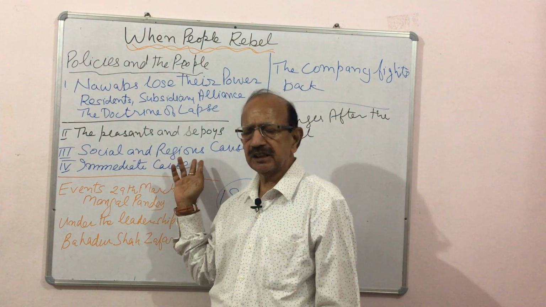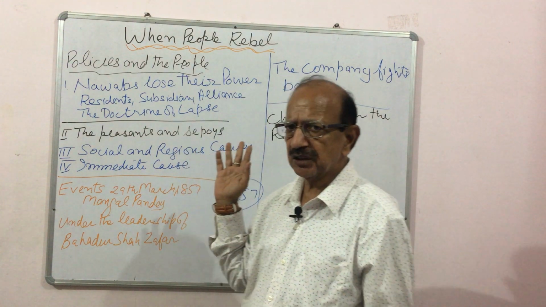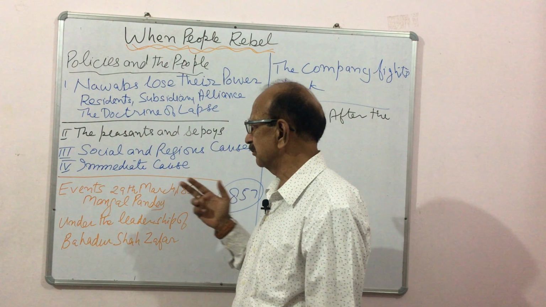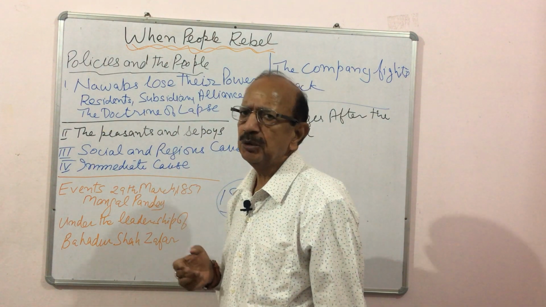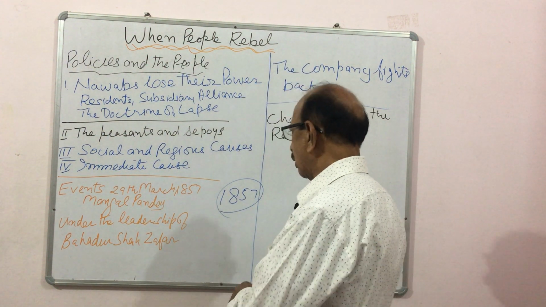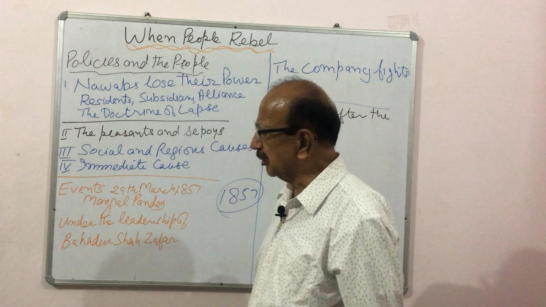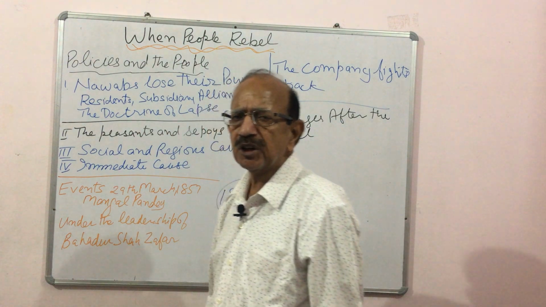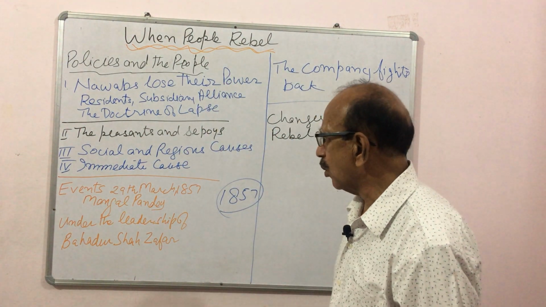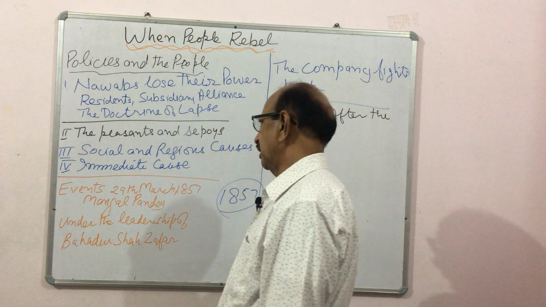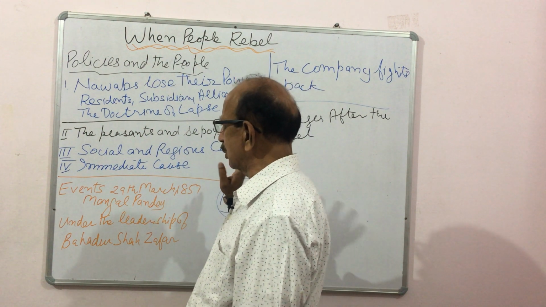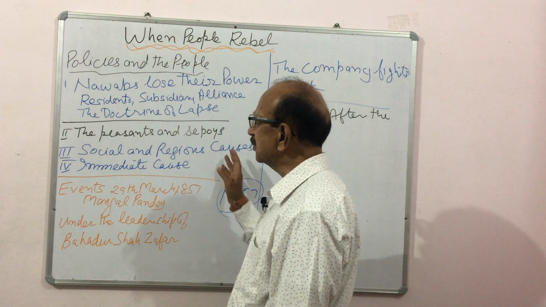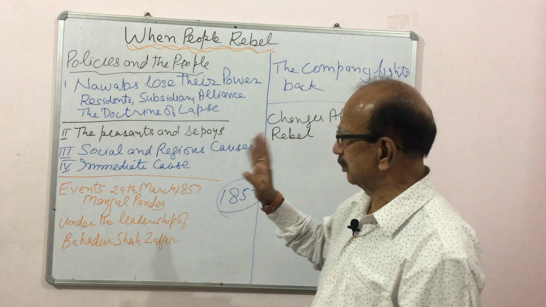Then there were social and religious causes, such as the removal of the sati system and widow remarriage. Then the immediate cause was when the East India Company introduced cartridges which were made of the fat of a cow and pig, and that is why the soldiers took to arms and started a mutiny or rebellion.